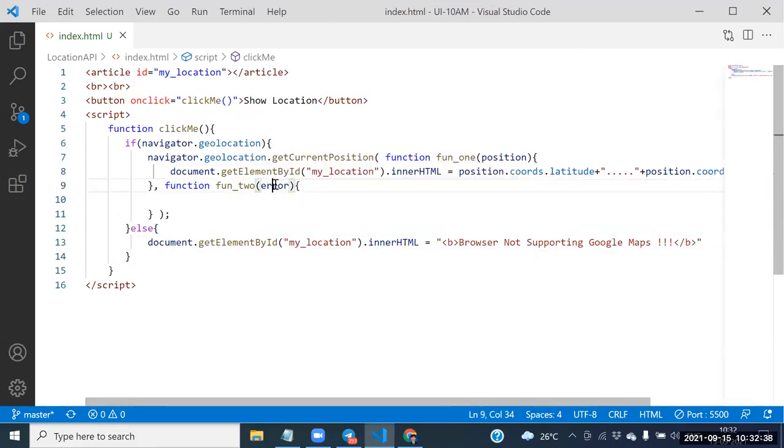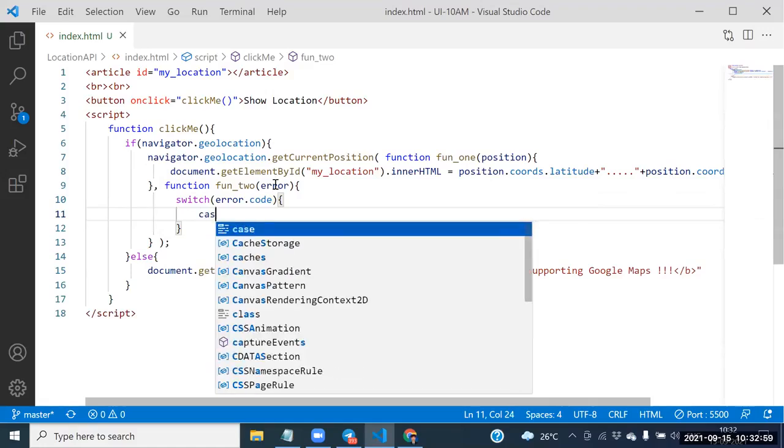So guys, this is the error now. This error also contains so many cases. Shankar, can you help me here? Yes, sir. Switch error dot code.